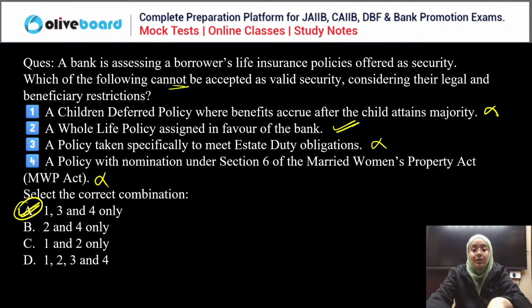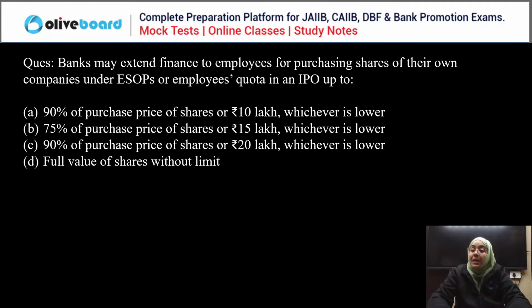Can we move to the next question? Okay, next question. Bank may extend finance to employees for purchasing shares of their own companies under ESOPs or employees quota in an IPO up to 90% of the purchase price of the share or 10 lakh, whichever is lower; 75% of the purchase price of shares or 15 lakh, whichever is lower; 90% of the purchase price of the share or 20 lakh, whichever is lower; or full value of the shares without any limit.